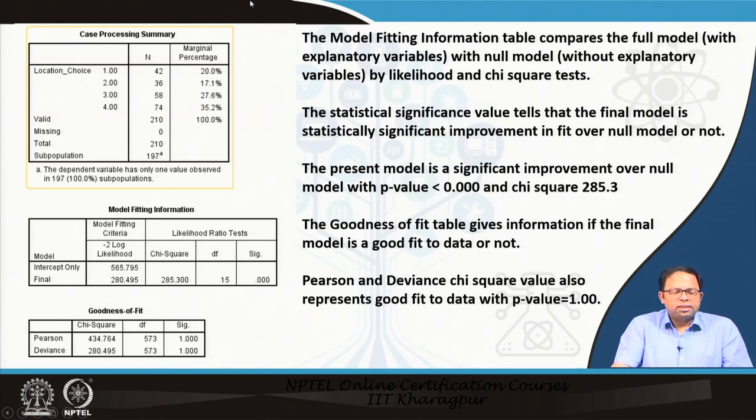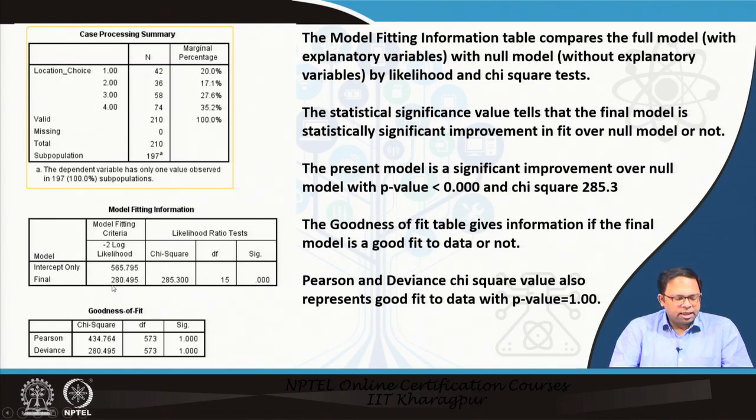To interpret the results, first we get the case processing summary, showing how many cases have been processed. Then the model fitting information is given, where the table compares the full model with the explanatory variables against the null model without them, using likelihood and chi-square test. The null model is basically the model with constants only.